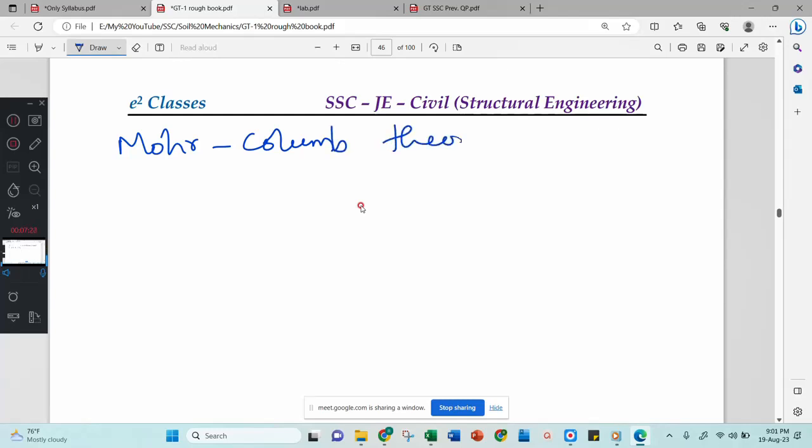Coulomb theory. Then Moore Coulomb theory will be that whatever we have discussed, that is, tau, the shear strength, is equal to C plus sigma tan phi.